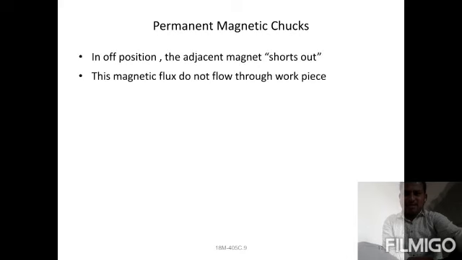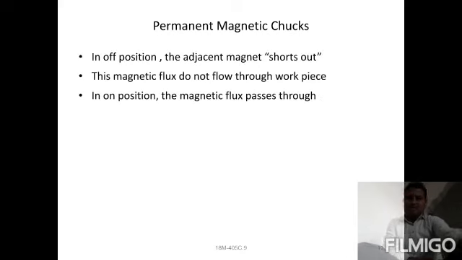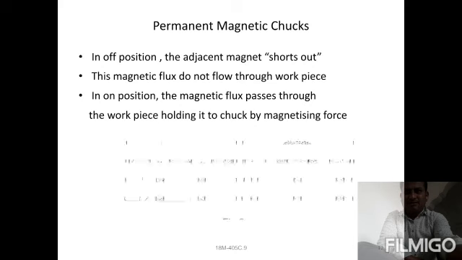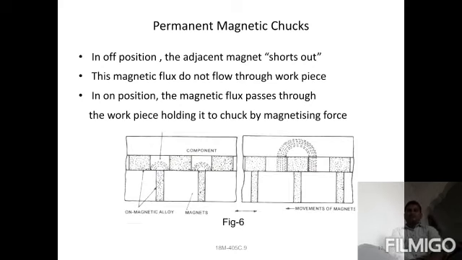Next you can check here, in the off position the adjustment of the magnetic short outs is provided, so the magnetic flux does not flow into the workpiece. In the on position, the magnetic flux passes through the workpiece, holding the chuck by magnetic state.